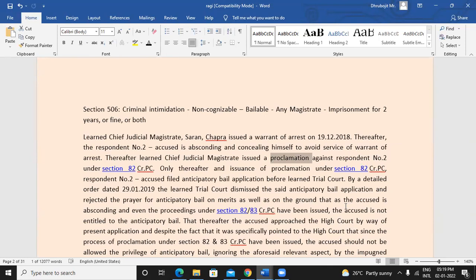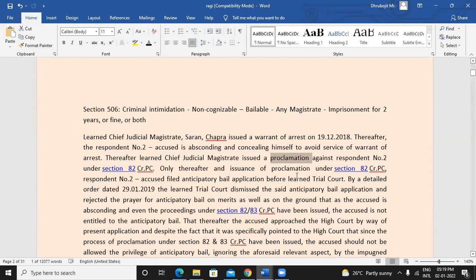Time and date will be mentioned and the person would be formally informed that you need to present yourself over here. Usually it would be published in some newspaper, sometimes it may be pasted at the residential house of the person, or maybe in the court or somewhere like that.